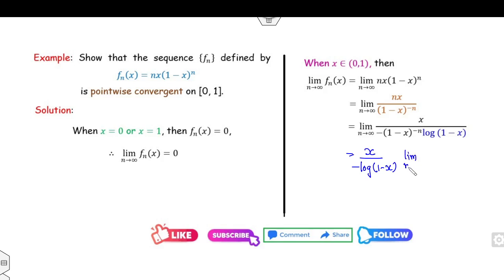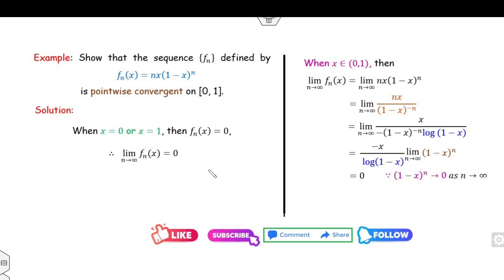Then as n approaches infinity, I can take the limit of this bracket in the numerator. Now clearly 1 minus x lies between 0 and 1. If you take n as infinity, the answer will be 0. Fine. So that will be minus x into log of (1 minus x) into 0. Now again you can see that this is the case when x lies between 0 and 1, so this quantity is non-zero. So the complete answer is 0.